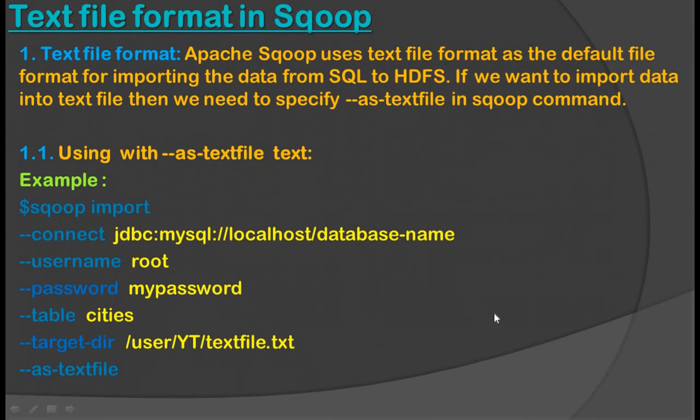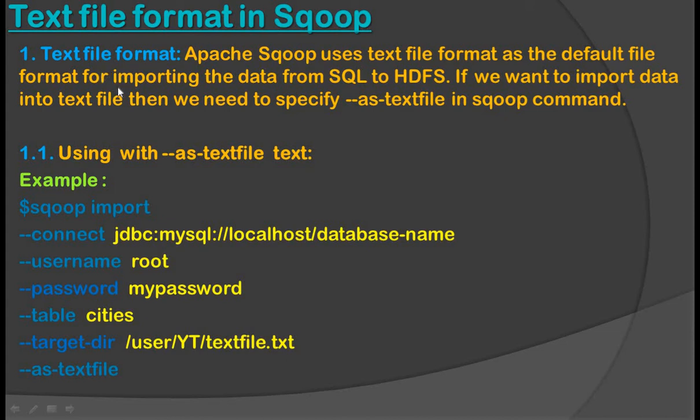So let's see the text file format. Apache Sqoop uses the text file format as the default file format for importing data from SQL to HDFS. If we want to import data into a text file, then we need to specify --as-textfile in the Sqoop command. So this is the example.